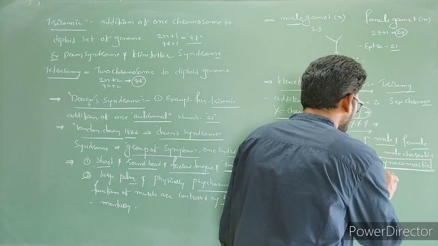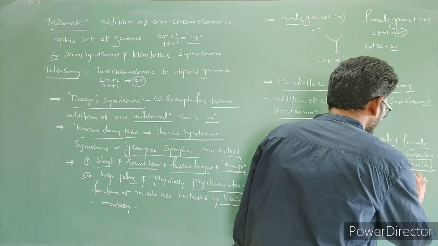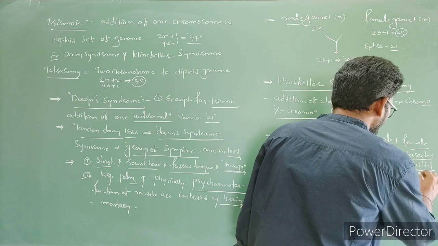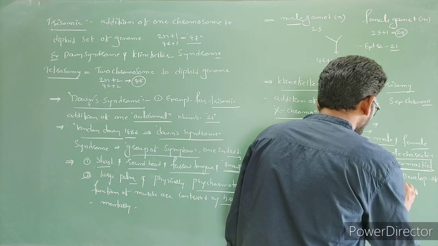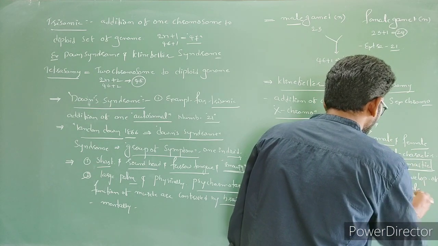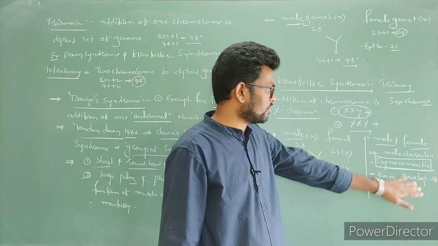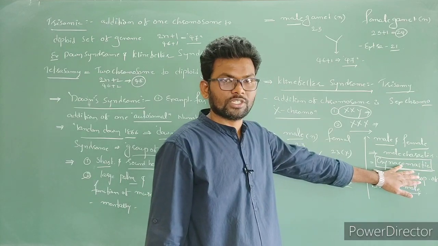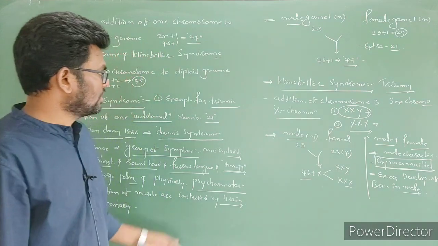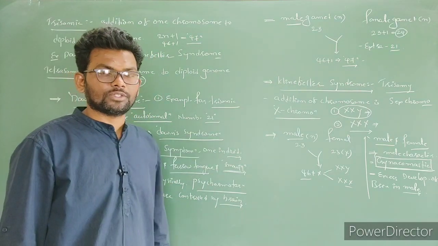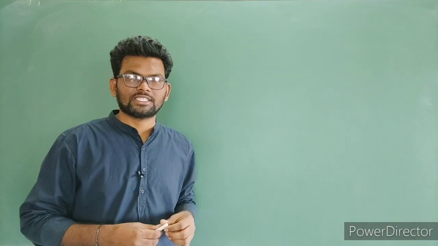Gynecomastia means excess development of breast in males. Excess development of breast in a male is called what? Gynecomastia. One more question is very important. Okay, so these are the general characters of Klinefelter syndrome as well as Down syndrome. Next, one more syndrome is Turner syndrome.